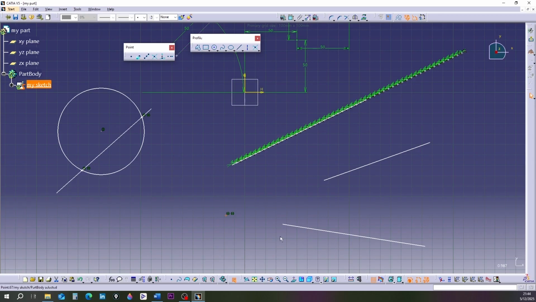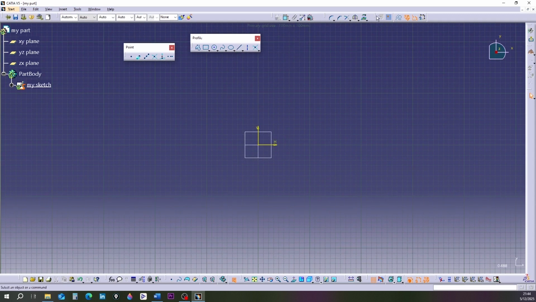First, we explain the Sketch Tools toolbar. Some tools show extra options here. After selecting a tool, extra settings appear in Sketch Tools. It also contains other tools we will learn later.